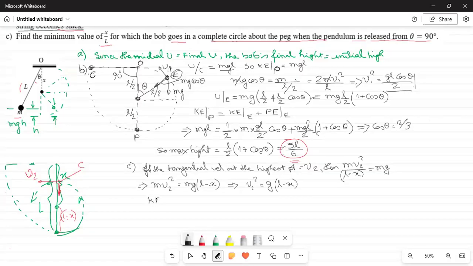So kinetic energy at C is equal to half m v2 square, which is half m into g into L minus x, equal to mg L minus x whole divided by 2.